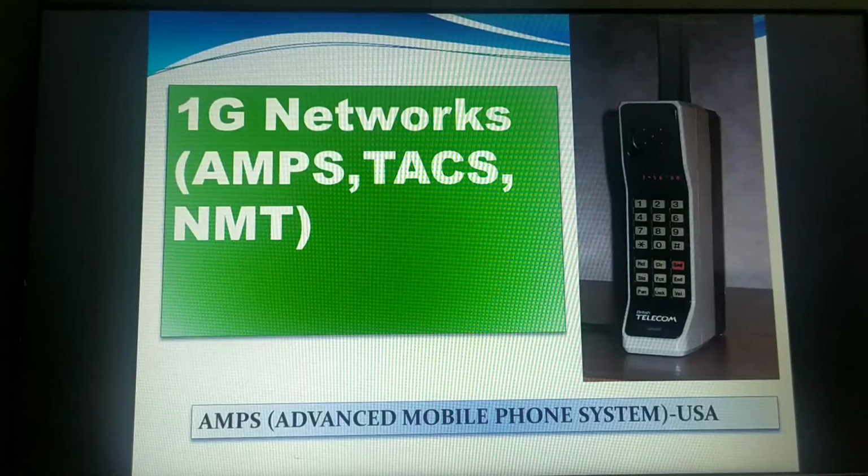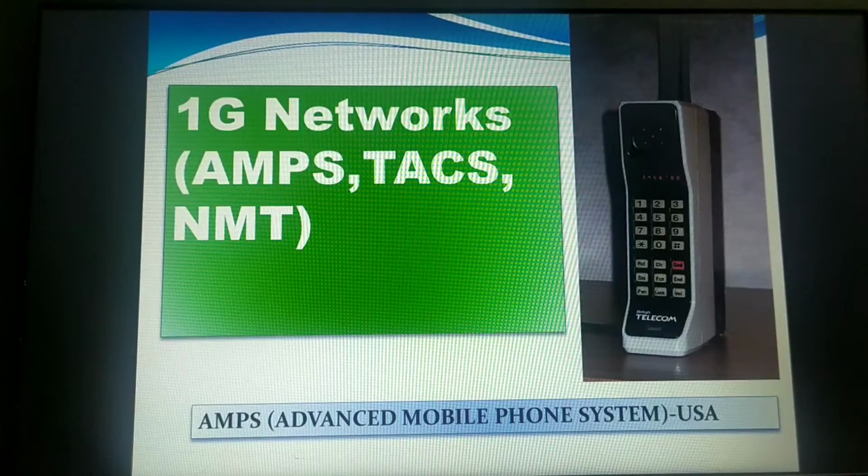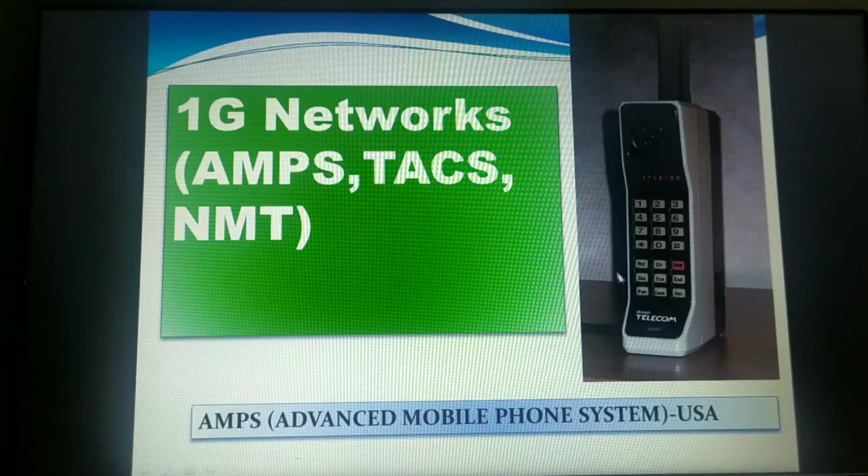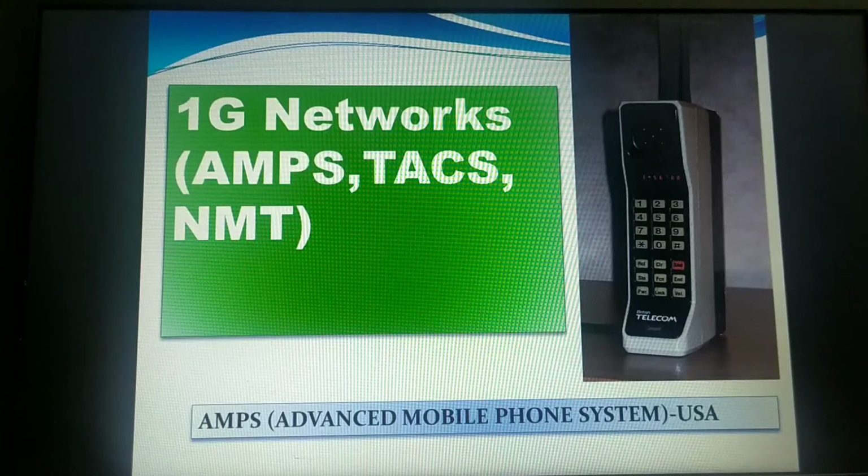Before the first generation, the mobile phones which are here, you look in this slide, these are the mobile phones which were in the first generation. Before this first generation, we had the radio telephone system, which was not at all reliable in connectivity. That means all radio based telephones were there in the earlier days, and they were all using copper cables. The copper cables' maintenance and cost is very high, and the cables were susceptible to weather conditions to some extent. That is why we migrated from that radio telephone system to the new generations of the telephone system.